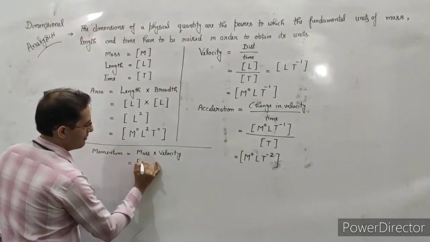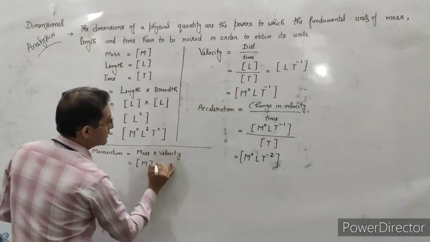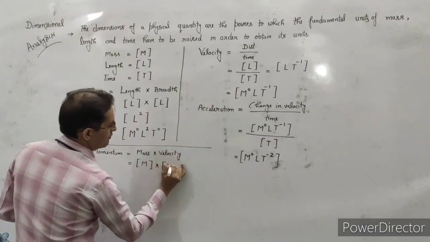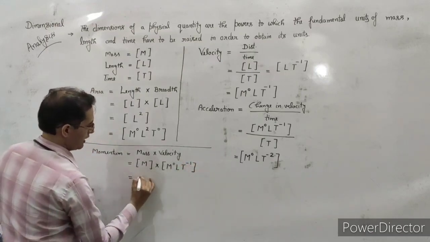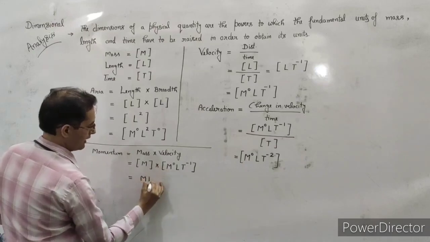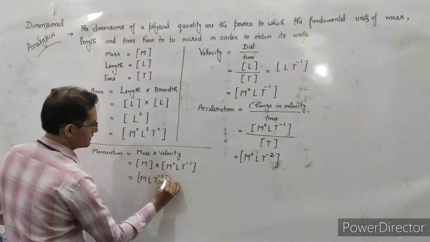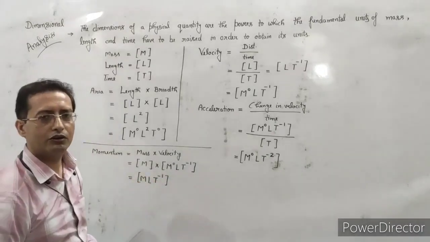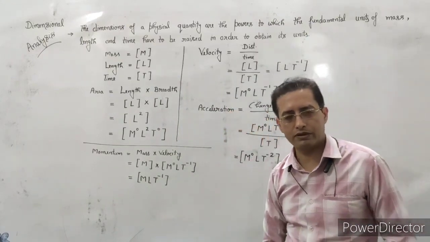Mass, that is M, and the velocity we have here, that is M0 L T minus 1. Solve it out. We will have M, L and T minus 1. This is the dimension of the momentum. Similarly, we can also find out the dimension of the work. What is the